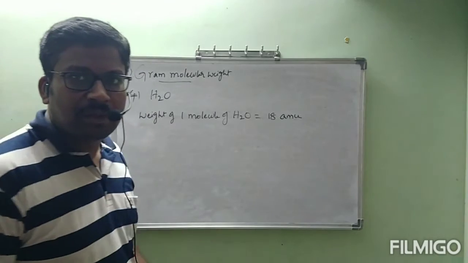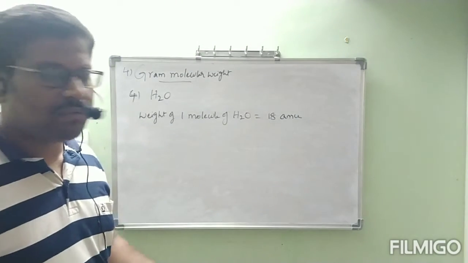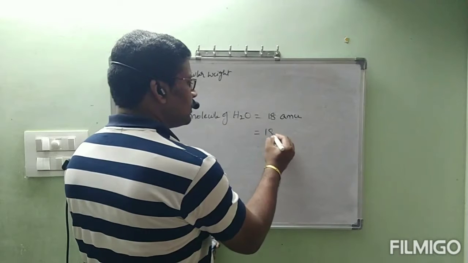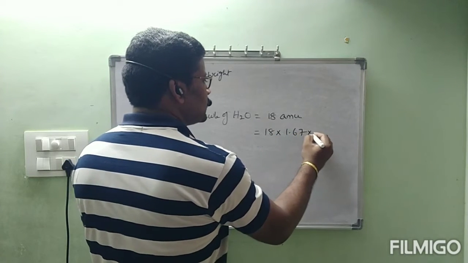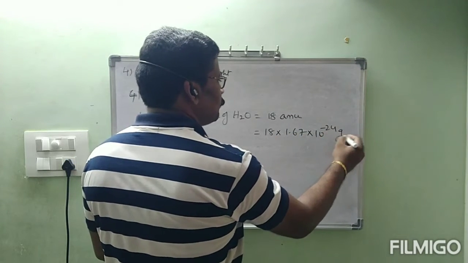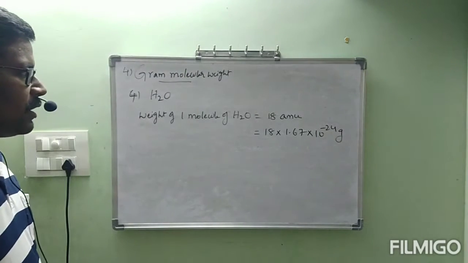What is meant by AMU? 1.67 into 10 power minus 24 grams. So this is equal to 18 into 1.67 into 10 power minus 24 grams. This is one molecule of H2O.